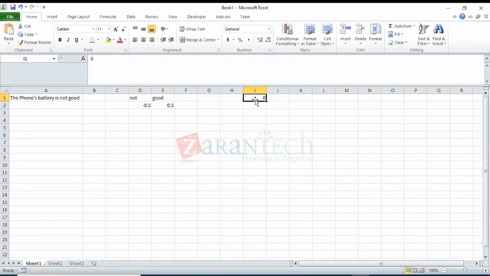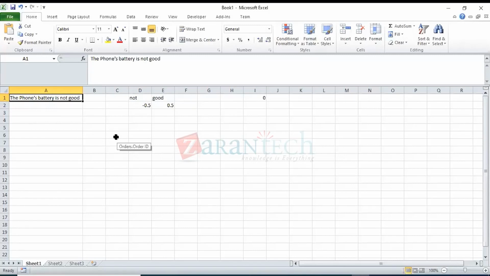What does this 0 mean? It means the sentence is pretty neutral. It's neither saying a positive nor a negative thing about your mobile phone. But actually it's a negative comment, saying that the phone's battery is not good. So we are unable to capture that negativity in this sentence.